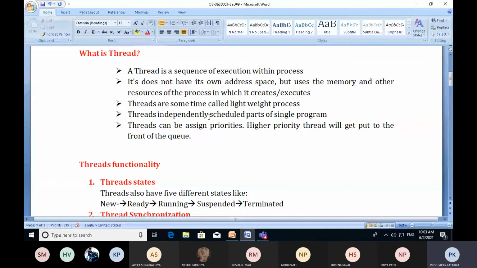right? It is scheduled automatically by itself. There is no need for any scheduler which deals with the threads. But of course, if we have multiple processes in primary memory, we need a scheduler.